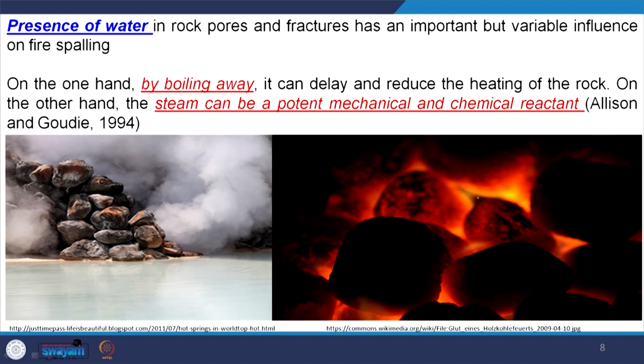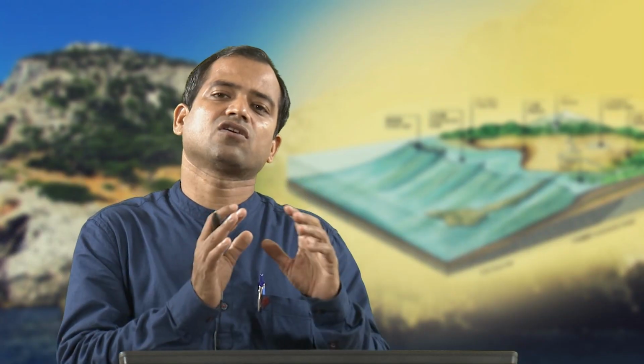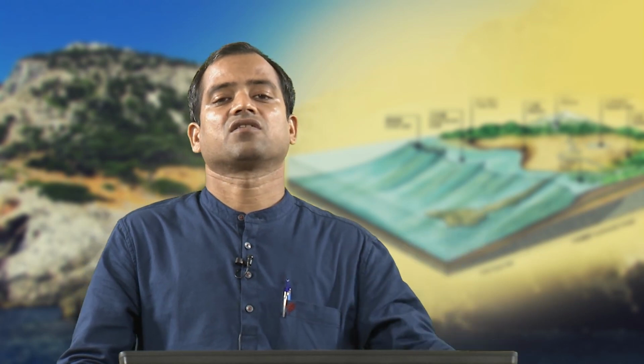Once there is water confined within rocks and a forest fire takes place, the water starts boiling. Once water starts boiling, it will reduce the temperature, and it will delay the rock from expanding. On the other hand, the steam can be a potent mechanical and chemical reactant. The steam which is created fractures the rocks, because it is expanding and has to move up.